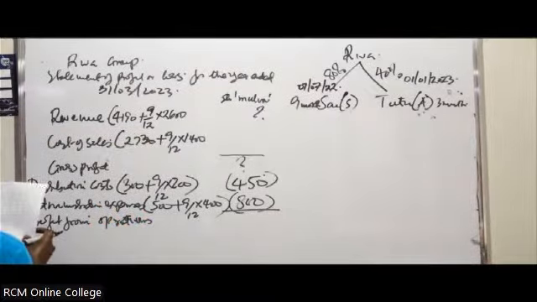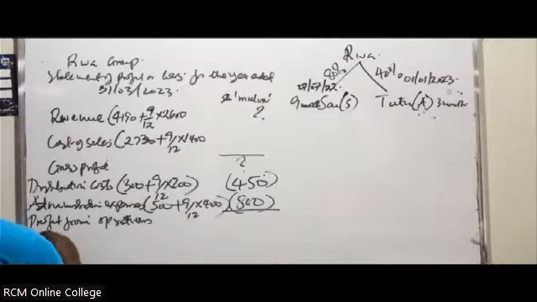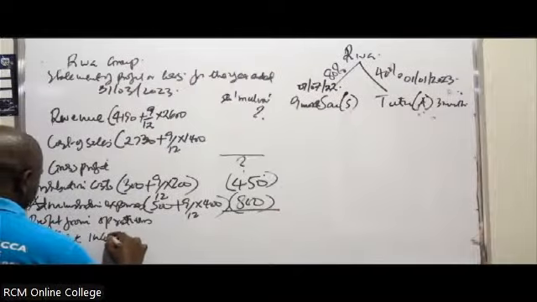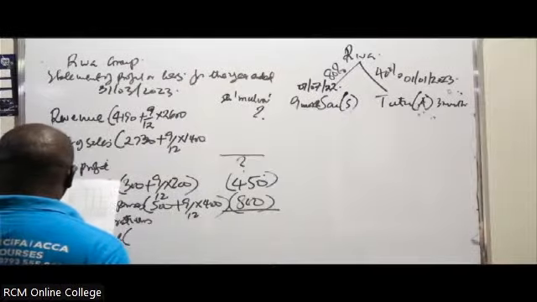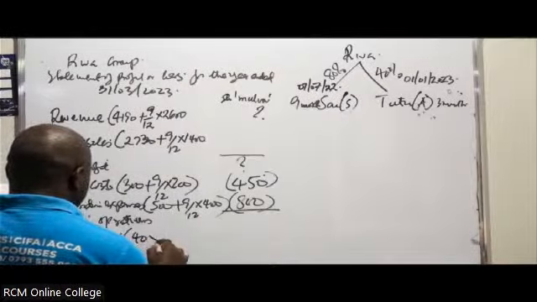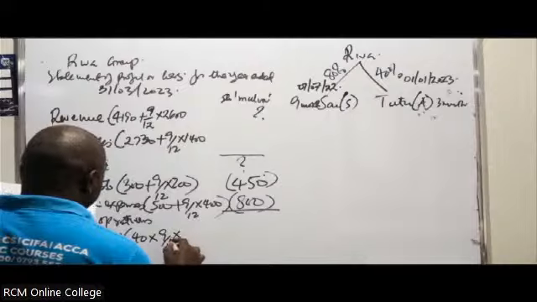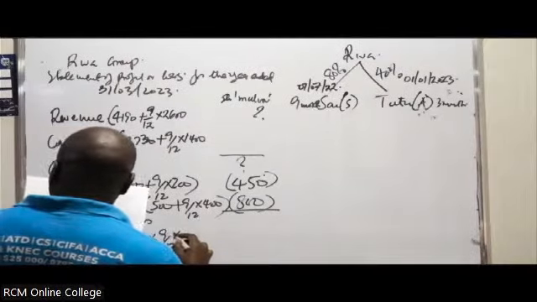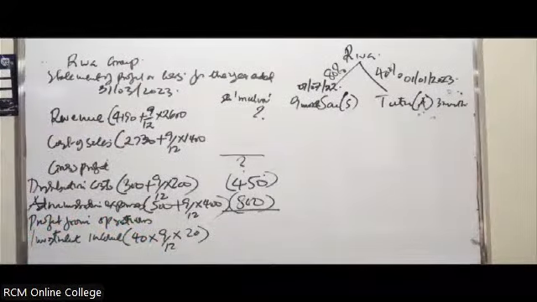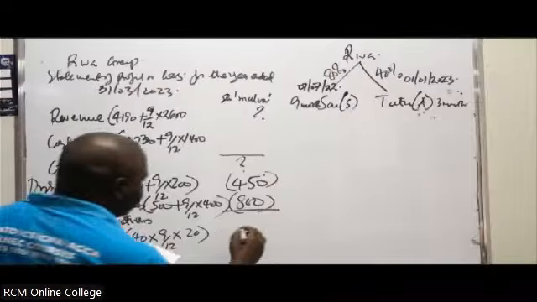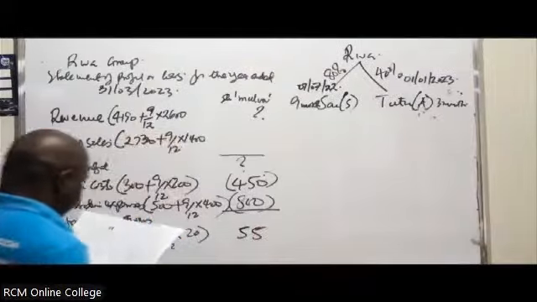We go to the next one, investment income. This one is also not affected in any way. So we'll take 40 multiplied by 9 out of 12 multiplied by 20. Exactly 20. So what do you get? 40 multiplied by 9 out of 12 multiplied by 20. You get, I think, 55.